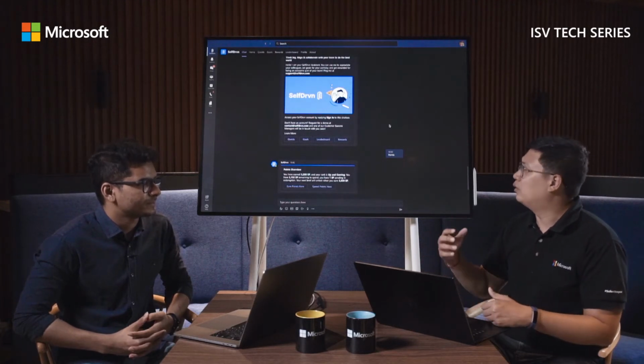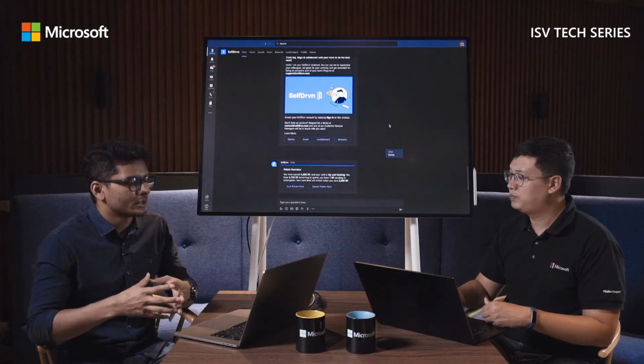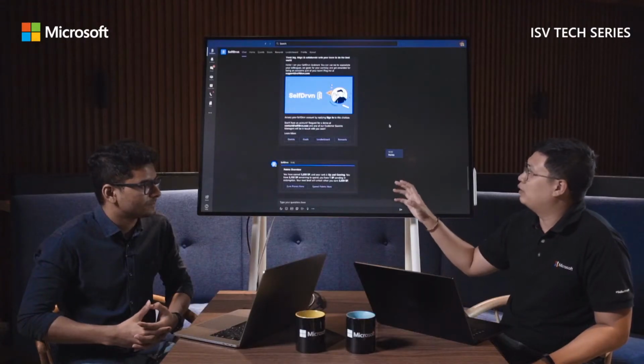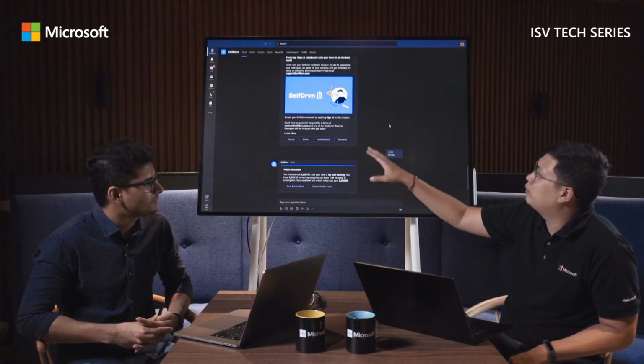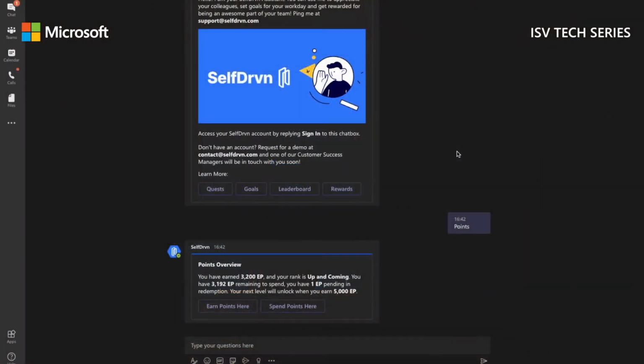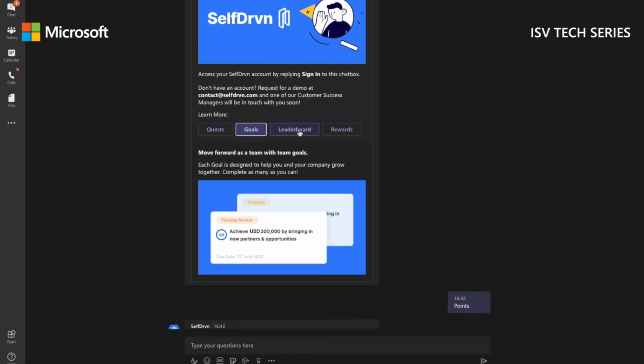Yes. Right, and how do you actually power the chatbot? We are using Azure Bot Framework. It actually allows you to build bots for different channels, and MS Teams is one of the channels. Great. So I see the chatbot is powered by Azure Bot Framework, but at the same time, the chatbot doesn't just reply in words. The chatbot actually replies with some pictures, and there are buttons as well. Could I interact with those?